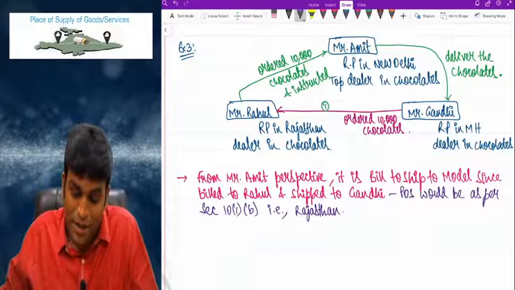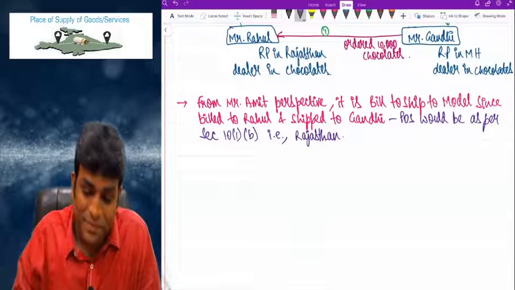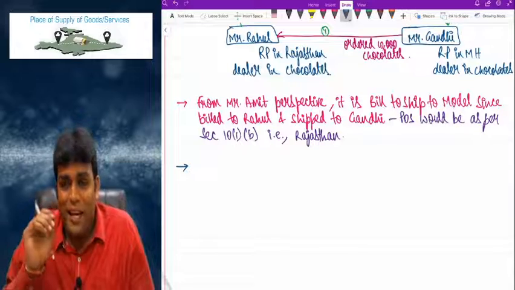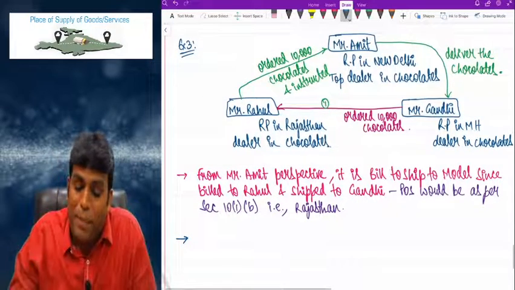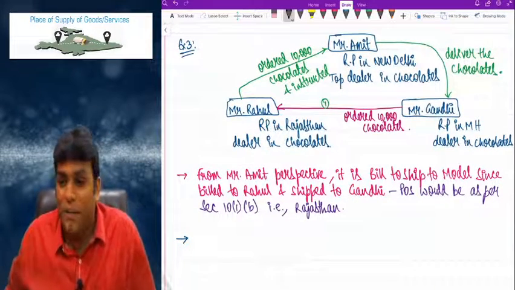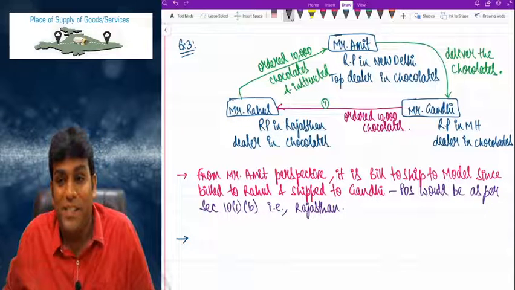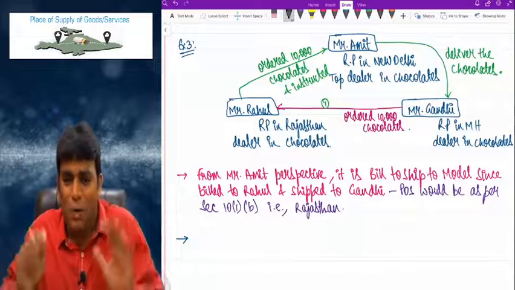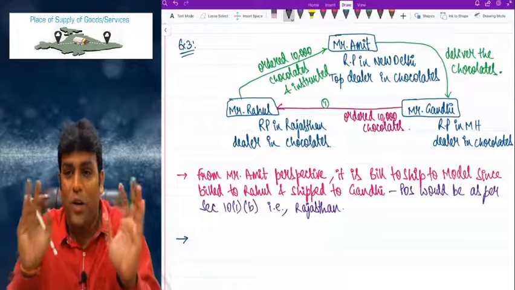Correct, right? Now the story is not yet over, sir. Since all three are different parties, one point you need to observe is that Rahul got the invoice from Mr. Amit. Rahul is happy because Rahul got the invoice from Amit.